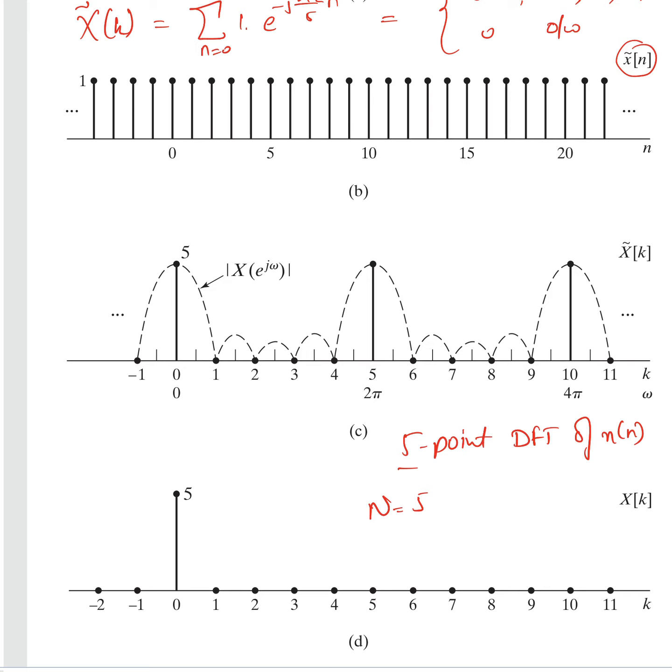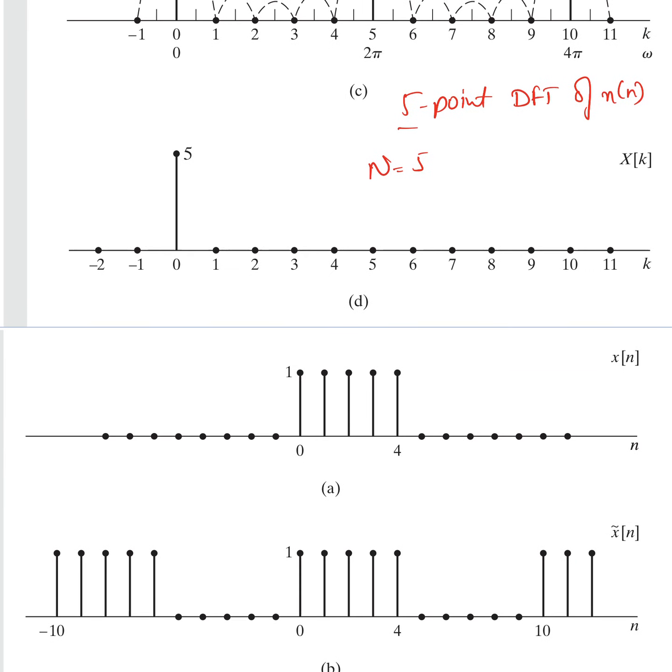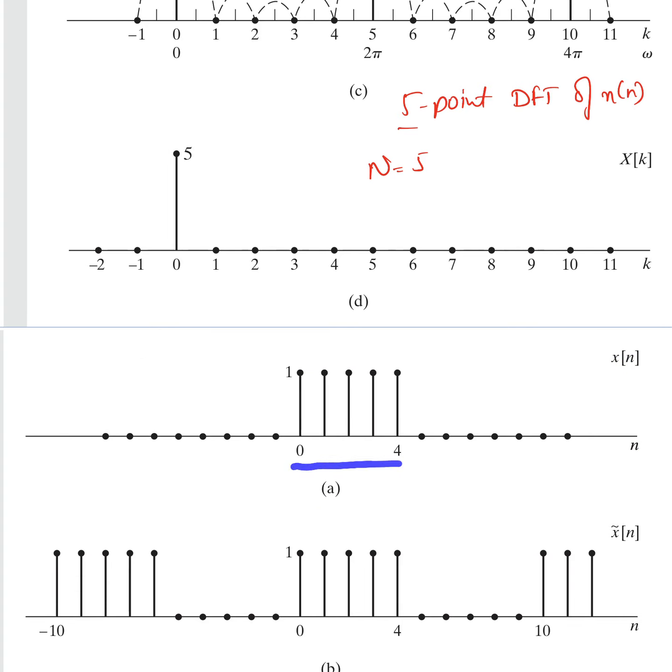So now let's see another scenario where we change this value of N. Changing this value of N, we are considering the same sequence, where it is nonzero between 0 to 4, but now we consider N equal to 10 instead of 5, right?